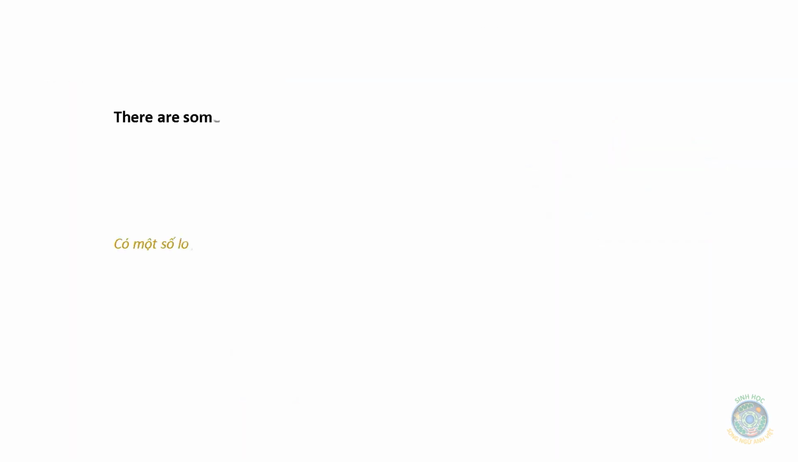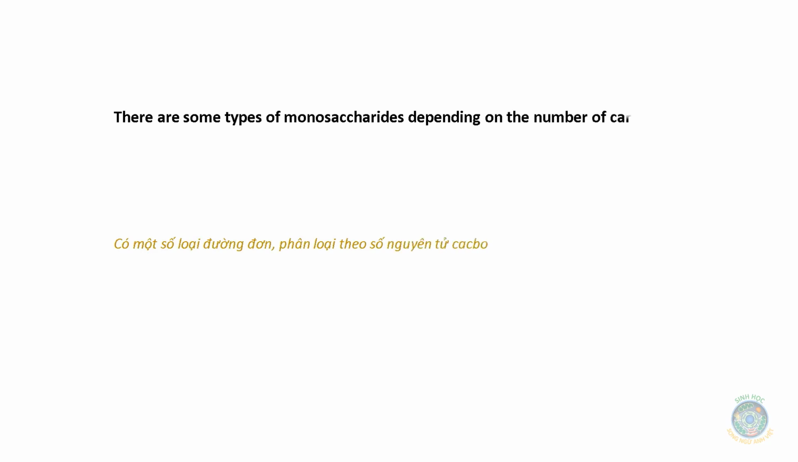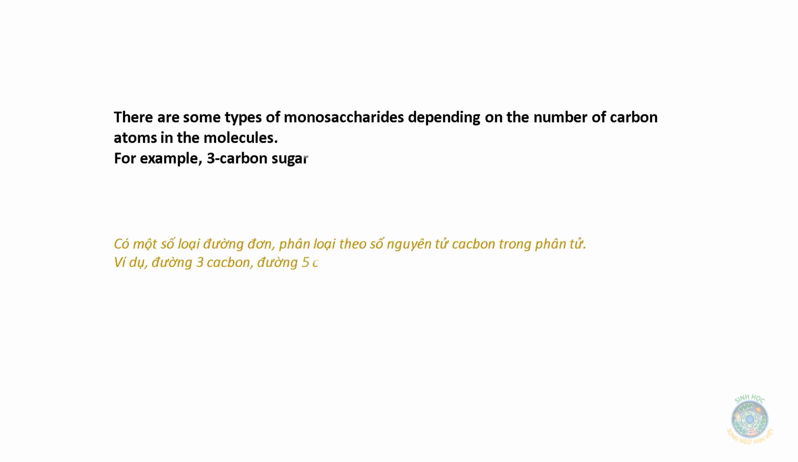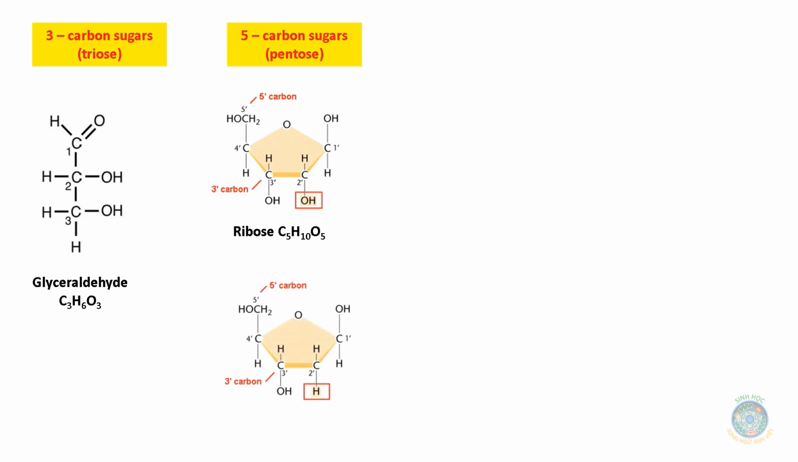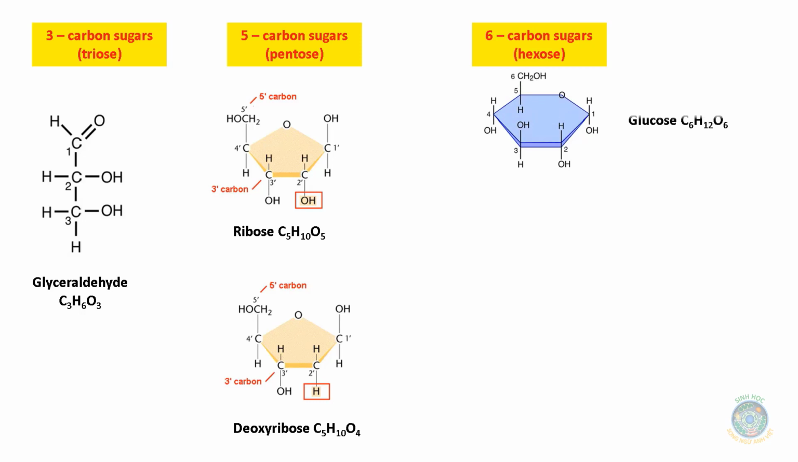There are some types of monosaccharides depending on the number of carbon atoms in the molecules. For example, 3 carbon sugars, 5 carbon sugars, and 6 carbon sugars. 3 carbon sugars or trioses, such as glyceraldehyde; 5 carbon sugars or pentoses, such as ribose, deoxyribose; 6 carbon sugars or hexoses, such as glucose, fructose, and galactose.